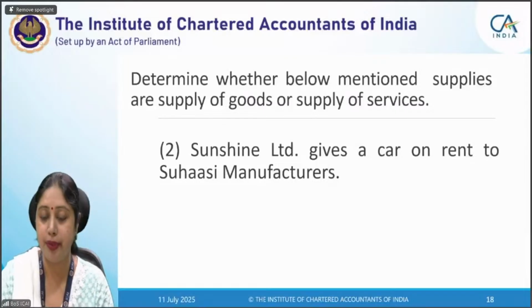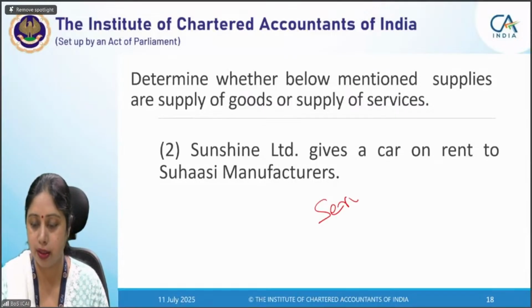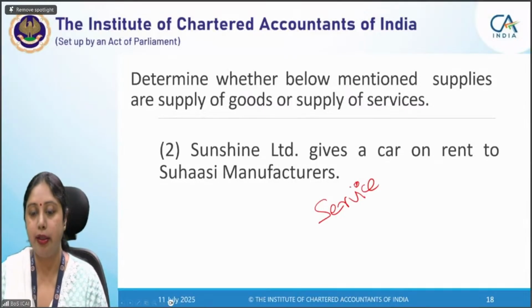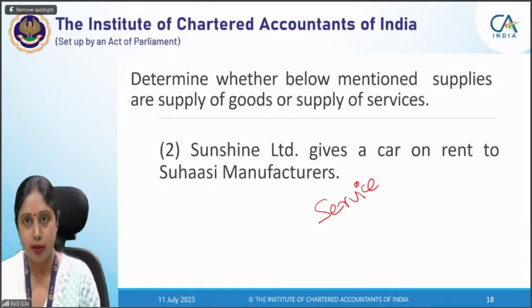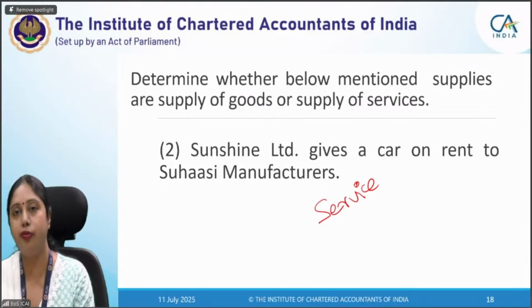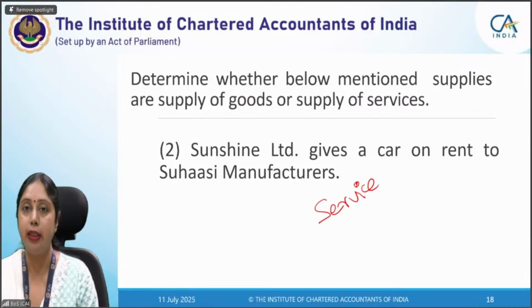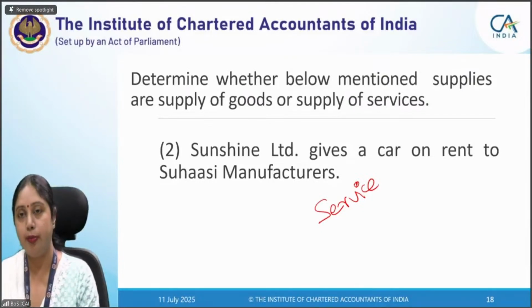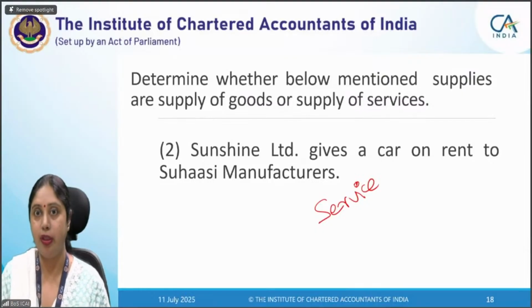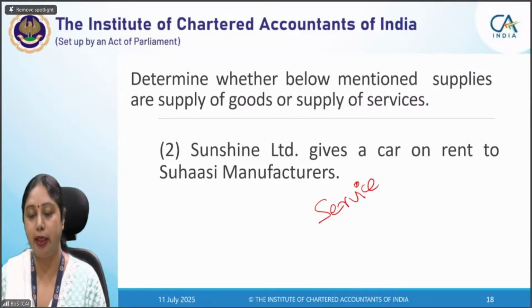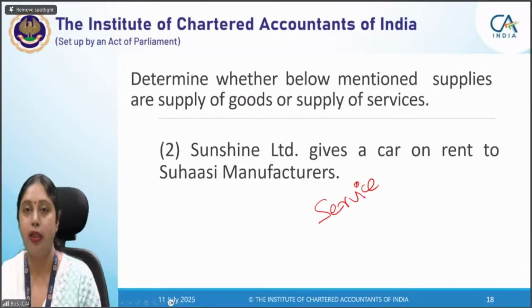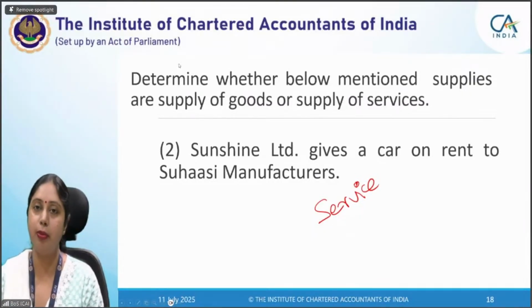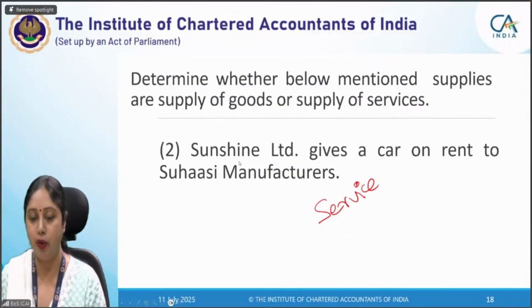You give the answer. So this is a supply of service, because renting of cars, giving any goods on rent or for use for a particular purpose, that is a supply of service. You're not actually selling the goods. Only the title is not being transferred. Only possession is being transferred for a limited time. That is not a supply of goods. That is a supply of service. So you are giving any machinery on rent, you are giving machinery on lease. That qualifies as supply, and it is categorized as supply of services.